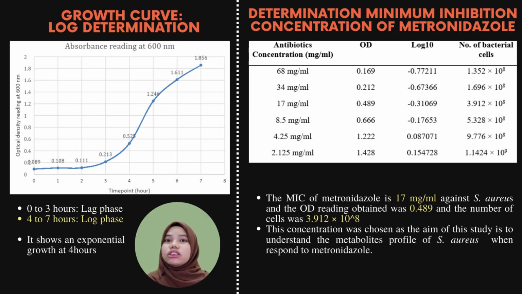The minimum inhibitory concentration of metronidazole against Staphylococcus aureus is at 17 mg per ml, and the optical density reading was 0.489, while the cell number calculated was 3.912 times 10 to the power of 8. This concentration was chosen because our aim is to understand the metabolite profile of Staphylococcus aureus in response to metronidazole.